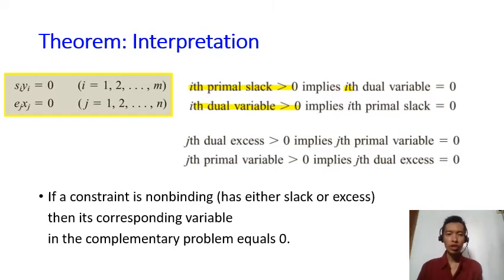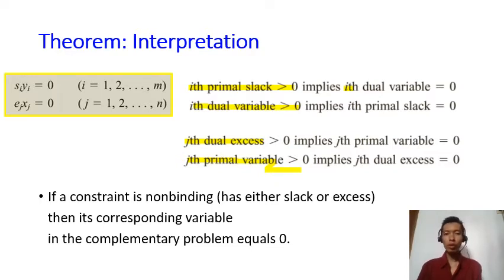And for ej times xj, if the jth dual excess variable is greater than 0, it implies the jth primal variable equals 0. Similarly, if the jth primal variable is greater than 0, it implies that the jth dual excess equals 0.